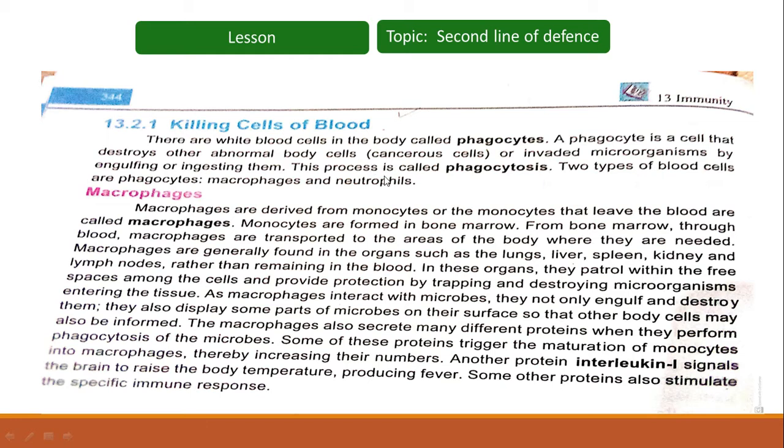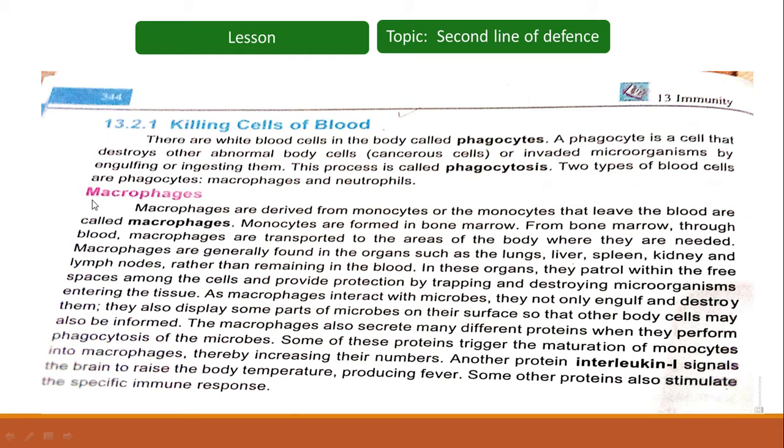This process is called phagocytosis. Two types of blood cells are phagocytes: macrophages and neutrophils.